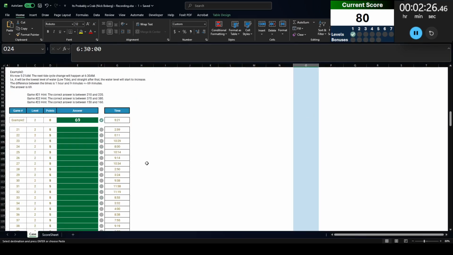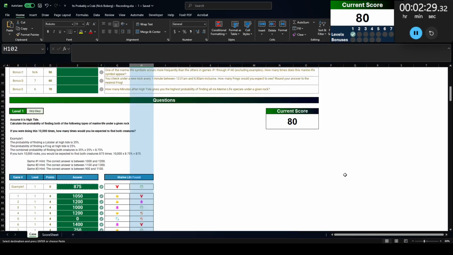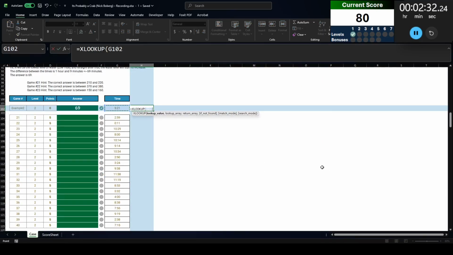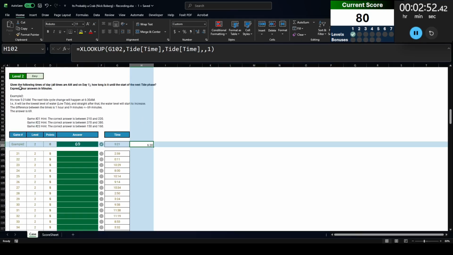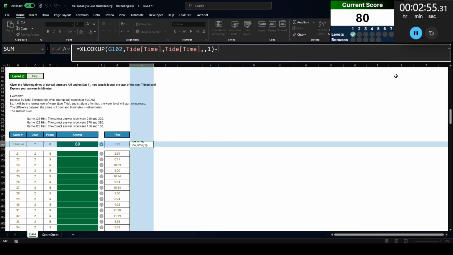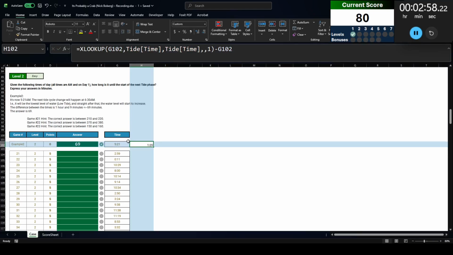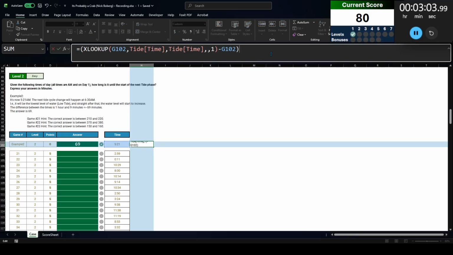So I'm going to first look up the next tide phase. We're going to Excel up this in tide, time, return tide time, but return the next one. It looks like a fraction, which looks odd. If I just do Control-Shift-2, then we're going to get a time there. Because the question is asking to express your answer in minutes, let's subtract the original time there. That's going to tell us how many hours and minutes are in between. So 1:09 is 69 minutes. That's correct. Once again, time is a fraction of a day, so if I multiply this fraction by 24, I get hours.